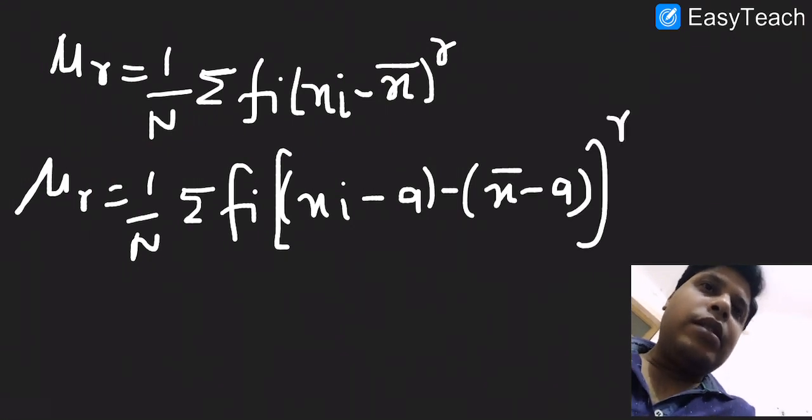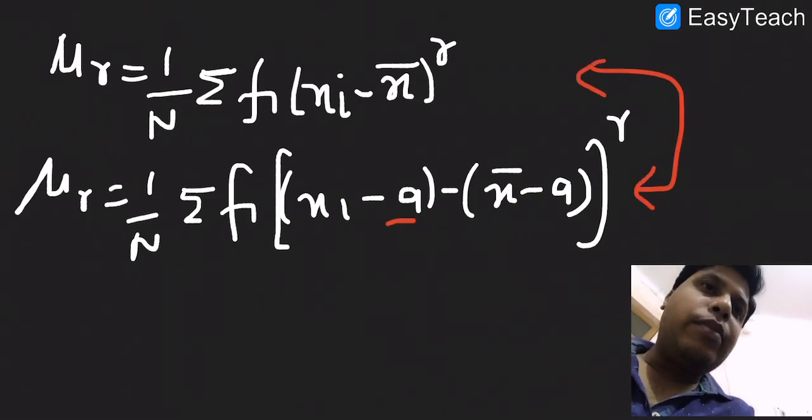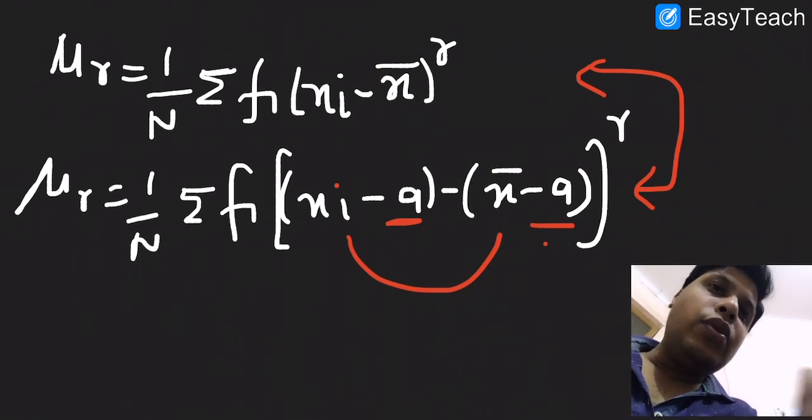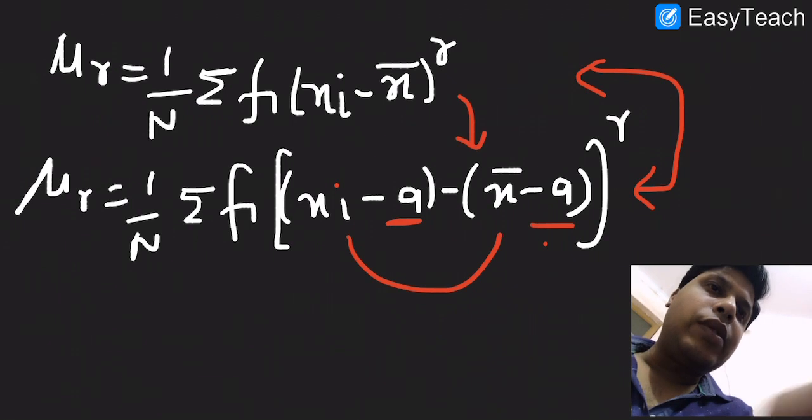Both are the same, because minus a and positive a will cancel and we are left with xi minus x bar. So hopefully this is clear to you that we have rewritten this equation in this form.